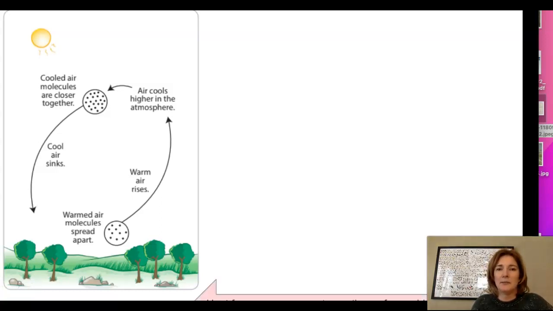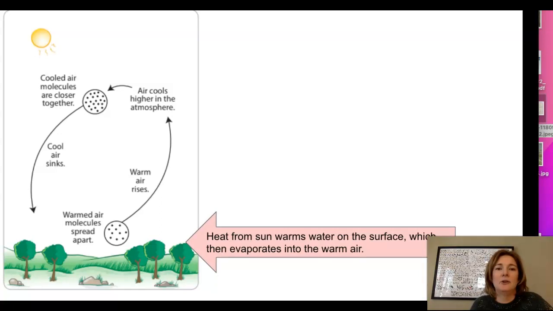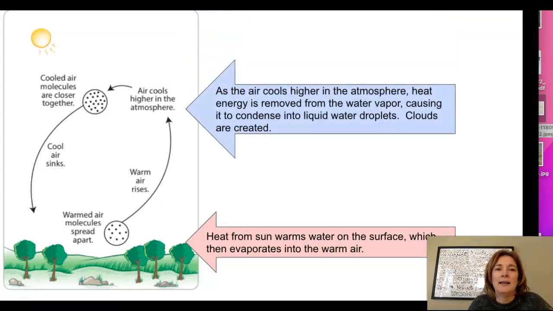So to add the cloud bit into that, we just have to note that the heat from the sun not only is it warming the surface, which warms the air, but it's warming water. So that heat causes evaporation of the liquid water into moisture in the air, water vapor, which then rises with the less dense warm air. And as it cools up there higher in the atmosphere, the heat energy is removed from that gas water, causing it to condense back into liquid water. And there you go, you have clouds.